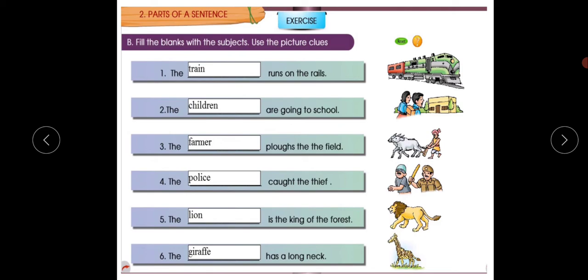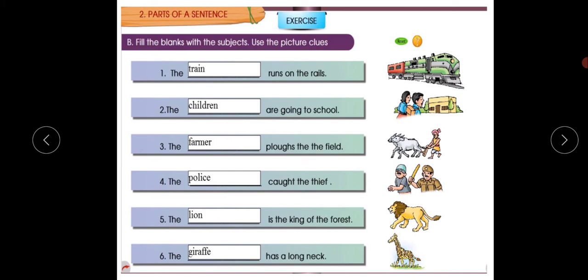So the next one, the dash are going to school. Who are going to school here, children? Who are they? If one is there, we can say a girl or a boy. They are two members. In your textbook also you can see there are two members. For that sake we say them children. The children are going to school.